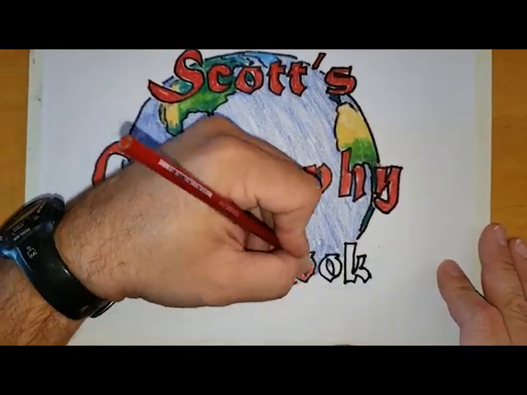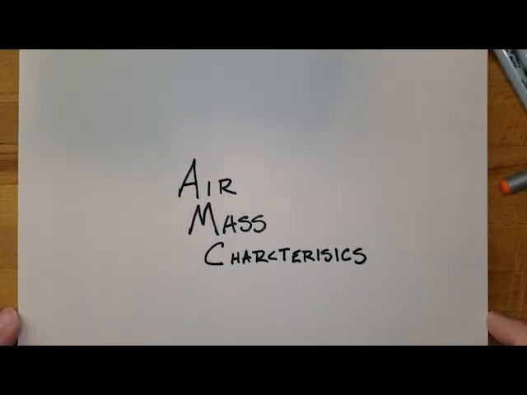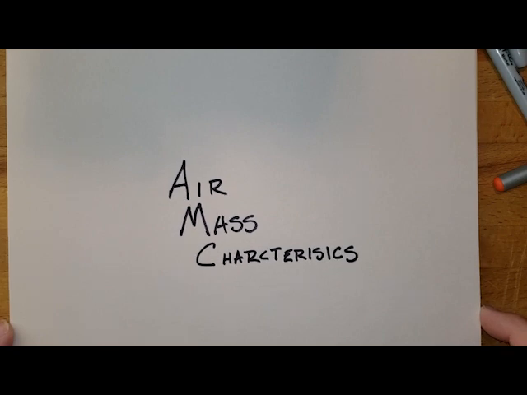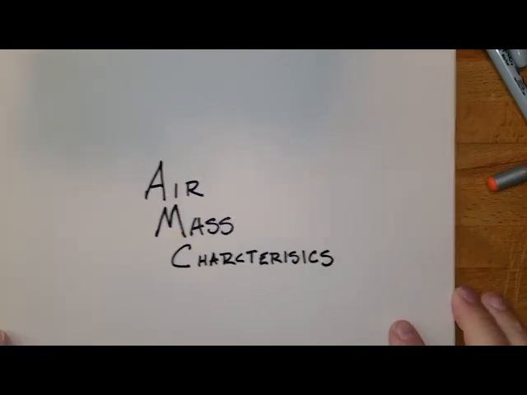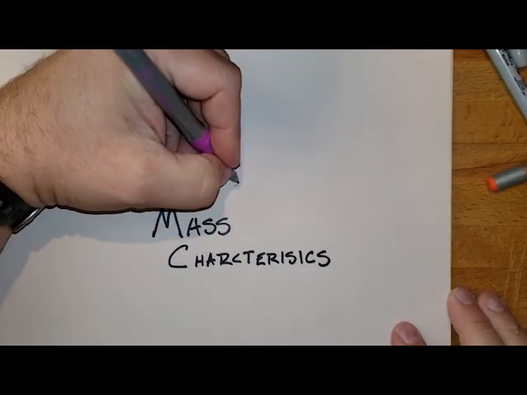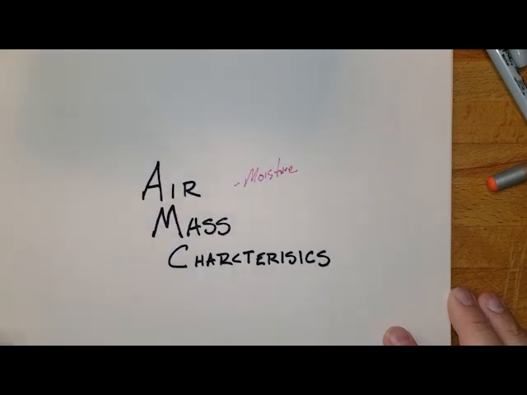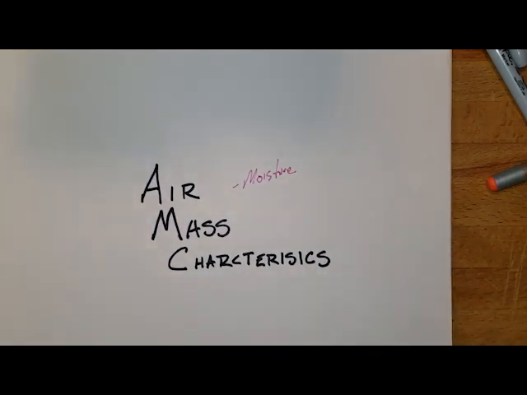With air mass characteristics, there are a few things that we're going to be looking at and thinking about as we're looking at these different air masses. The first thing that we want to think a little bit about is the moisture in that air mass. Is the air mass going to be really moist? Is it going to be really, really dry? Is it going to be humid or is it going to be dry? And that really has to do with the amount of humidity that we have in that air parcel.